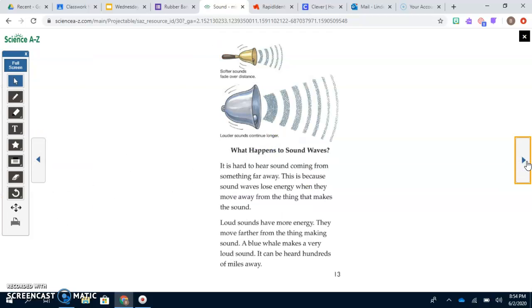What happens to sound waves? It is hard to hear sound coming from something far away. This is because sound waves lose energy when they move away from the thing that makes the sound. Loud sounds have more energy. They move farther from the thing making the sound. A blue whale makes a very loud sound. It can be heard hundreds of miles away.